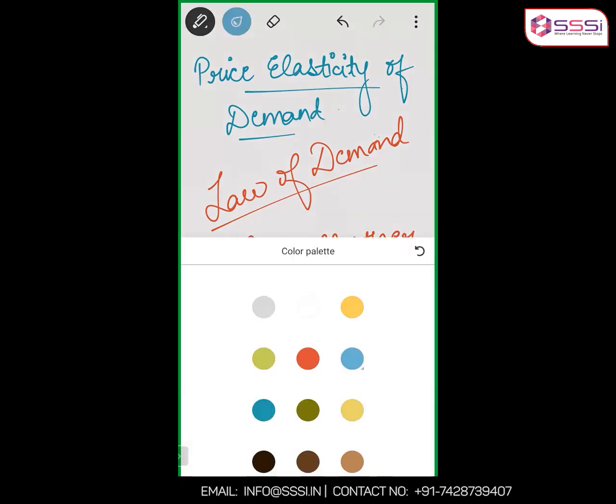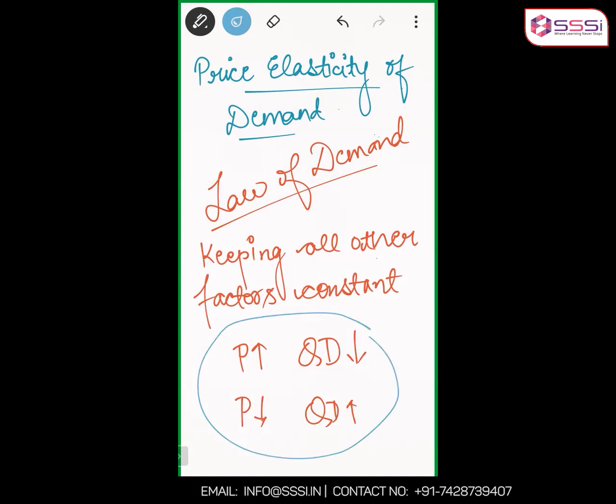Now, this is just a qualitative statement, isn't it? It is not telling you the magnitude. It is not depicting what the change in quantity demanded would be, let's say if price is falling by 10%. It is only giving you a direction: if price increases, the quantity demanded decreases, and if price decreases, the quantity demanded increases. So the law of demand is a qualitative, theoretical concept.